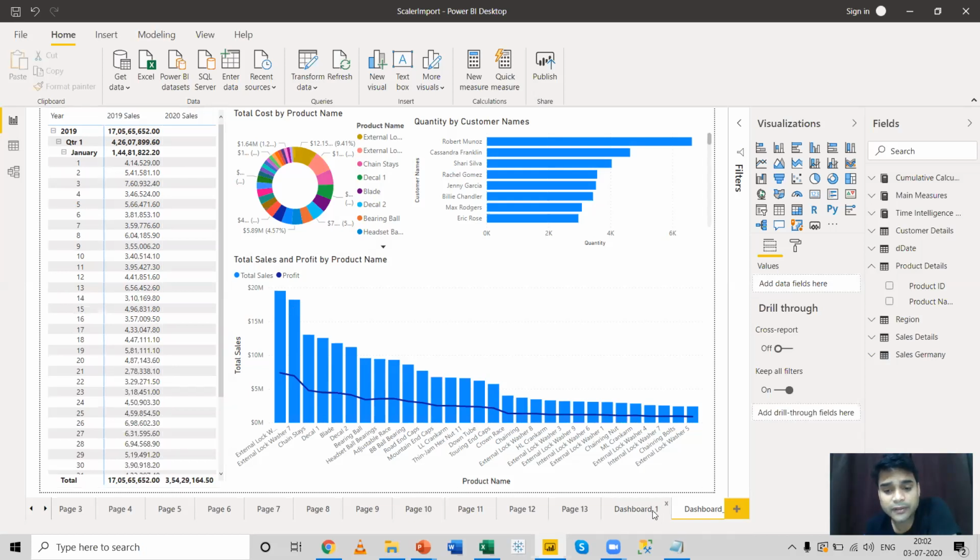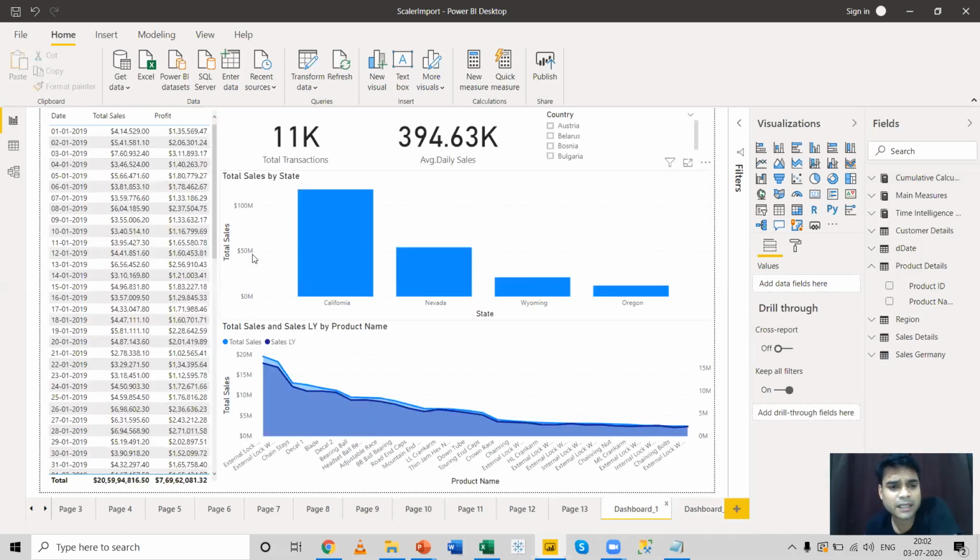Now I have brought all the reports over here. Let me start with the dashboard. The visuals that I have used over this particular dashboard need to be formatted so that it becomes more interactive. The first thing that we can do is to give a border to each of the reports. So how can we give a border?